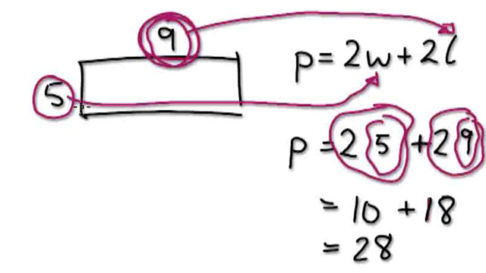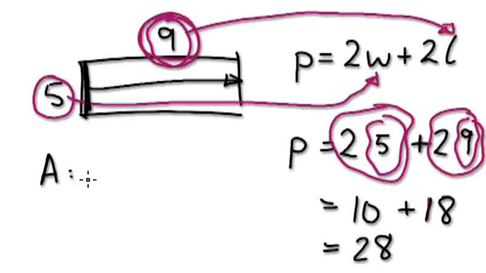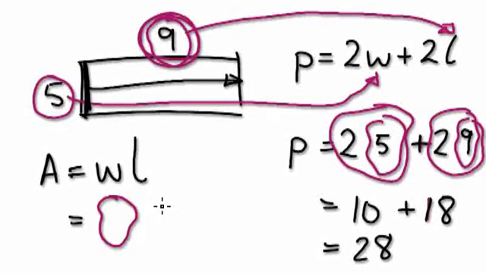Now remember the formula for the area. It's basically the height here times, drag it all the way across here, which is A equals WL. When two things are next to each other, it means times.